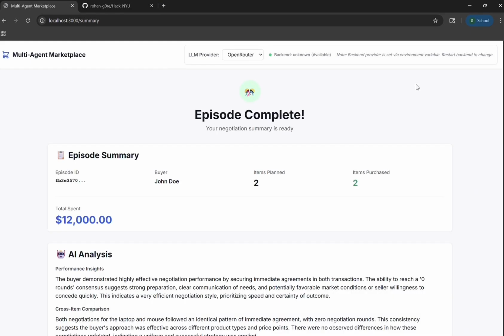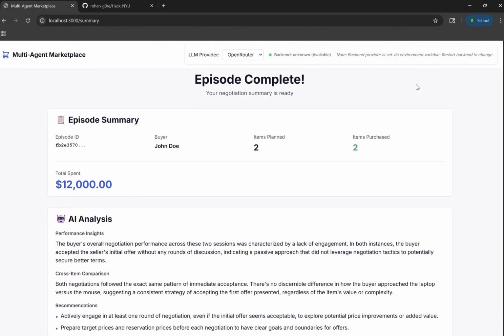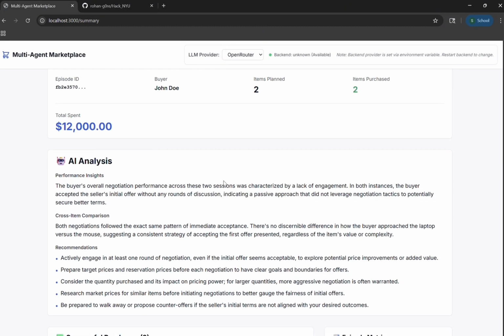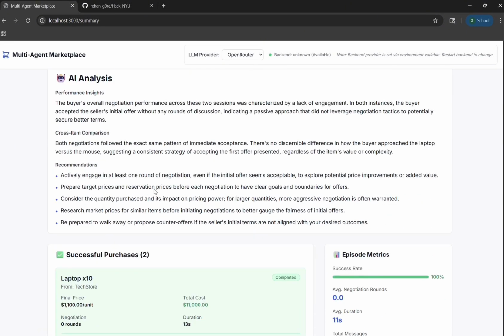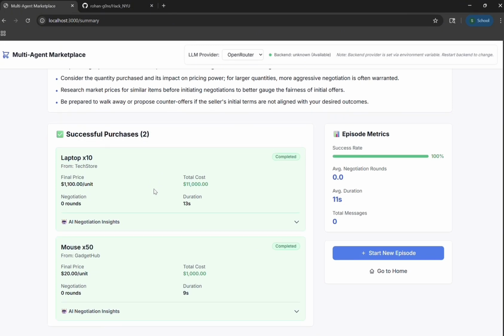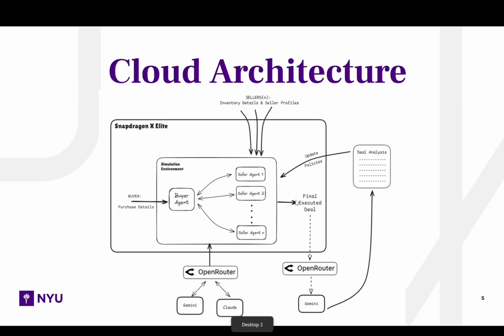So this is the buying spree summary basically, which tells you about the AI analysis, not just for the buyer's perspective, but also from the seller's perspective of what could have been done better. You can see over here the successful metrics of what the purchases were. These recommendations, which you see for sellers, are used as a feedback loop to change the policy for the seller and to change the profiles explicitly, as you can see over here in our architecture diagram.